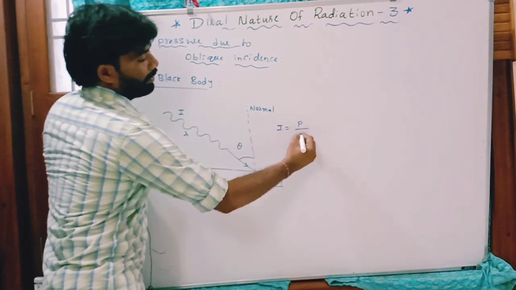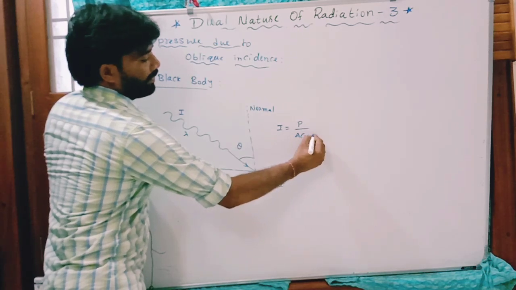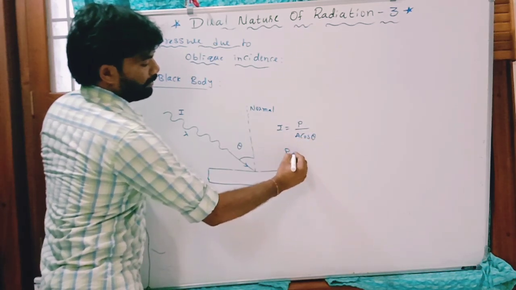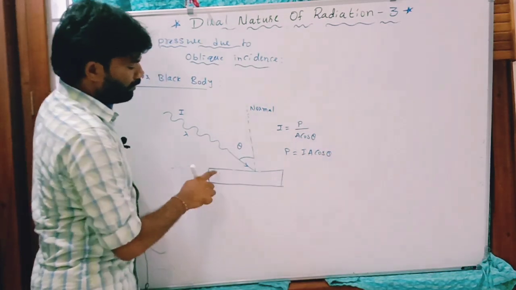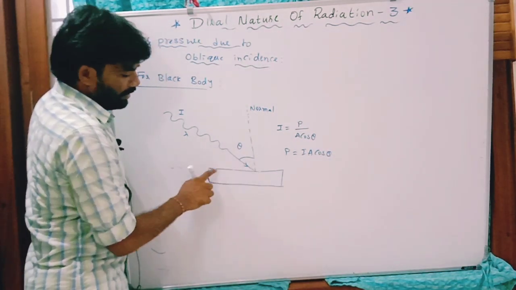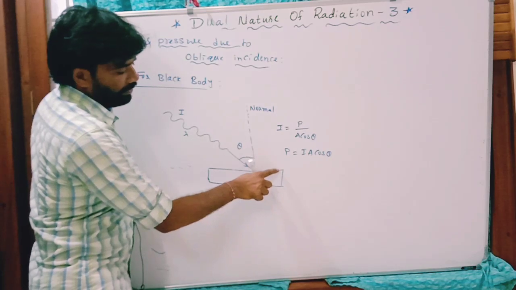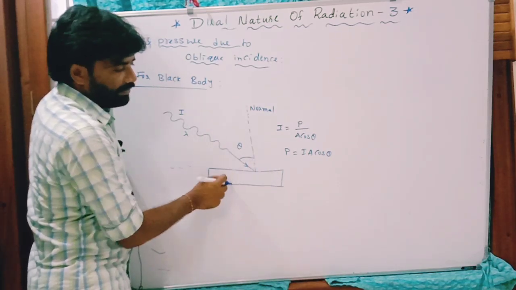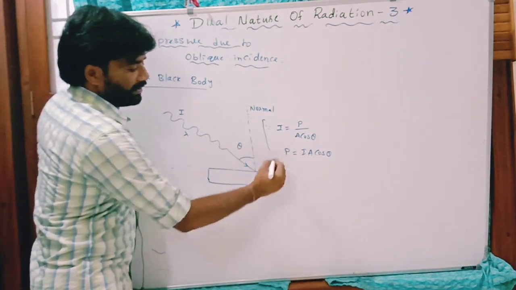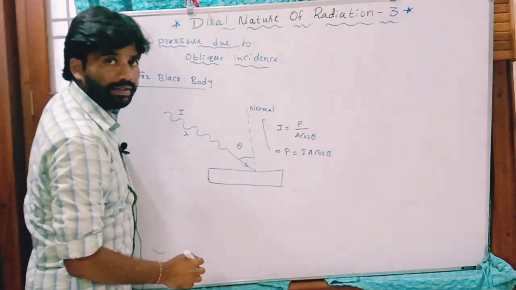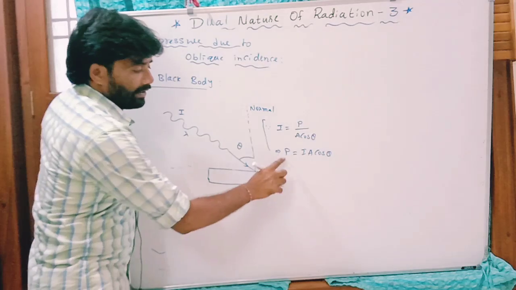The radiation power by A cos theta is equal to I, so the radiation power P equals IA cos theta. What is P? It is the amount of energy of radiation which strikes this surface per unit time. The radiation energy incident on this surface per unit time is the radiation power.